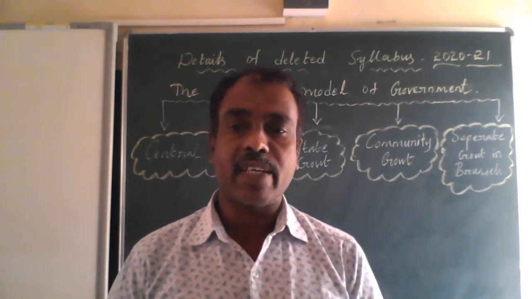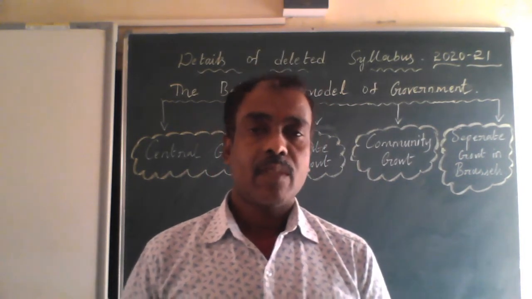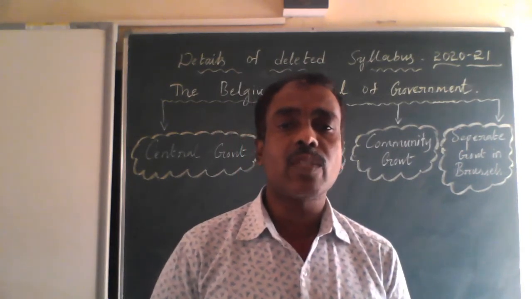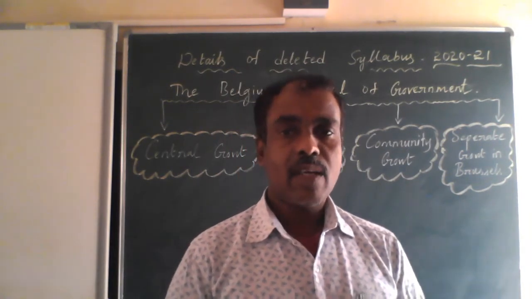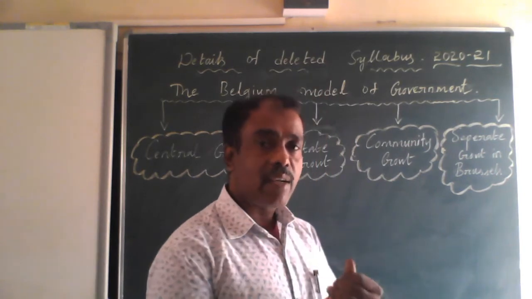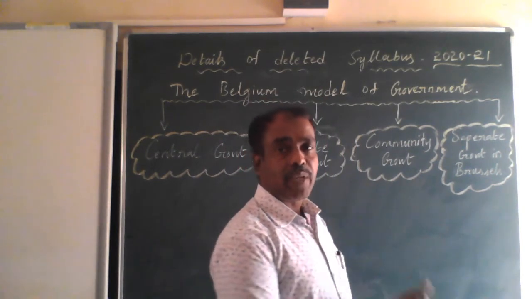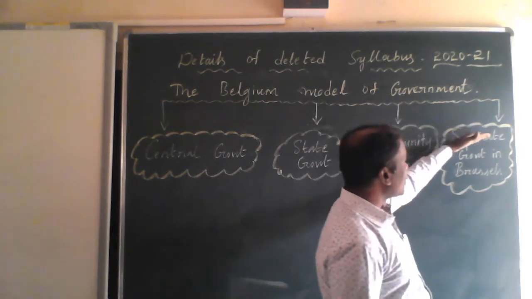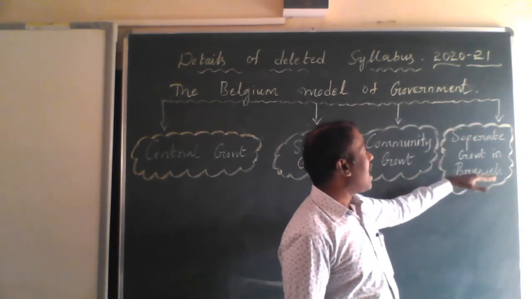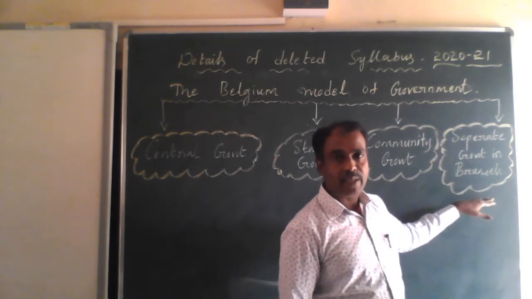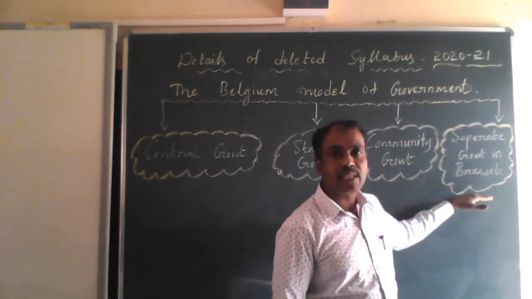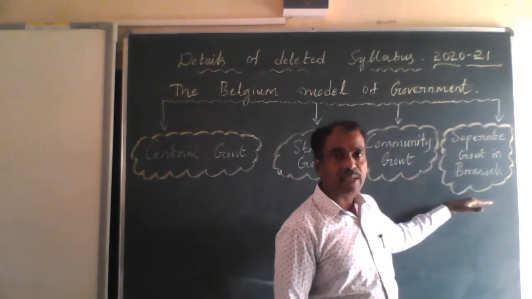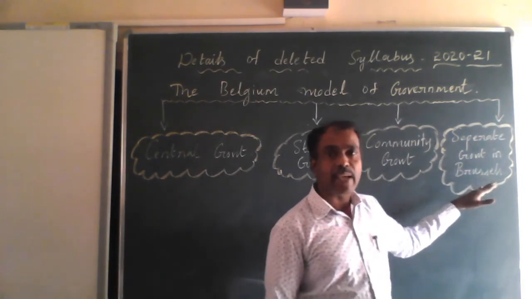Another important thing is that the capital city, Brussels, has a separate government.